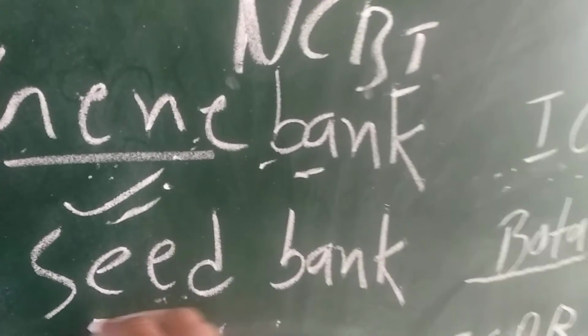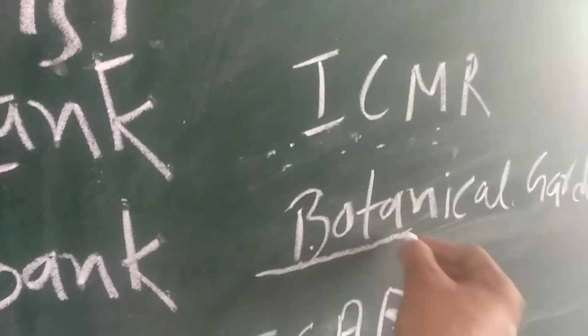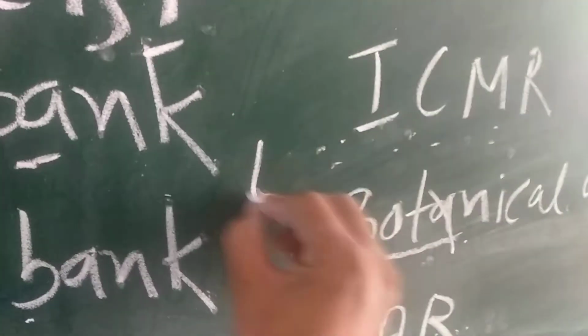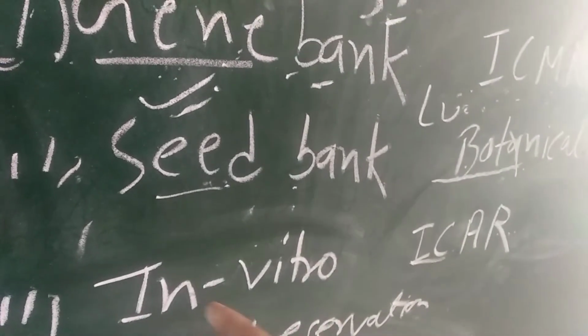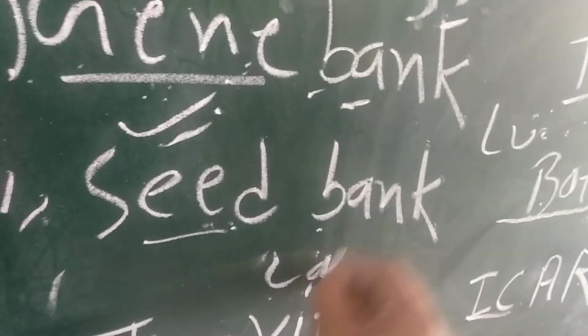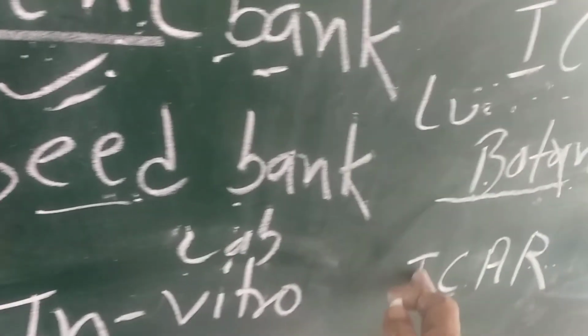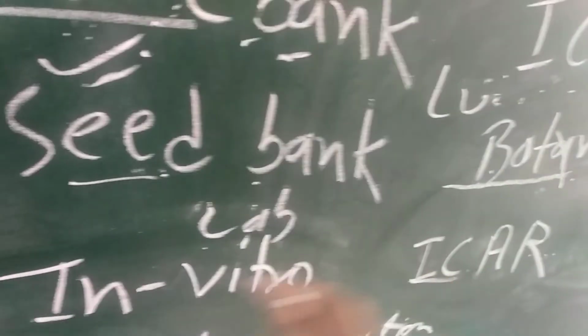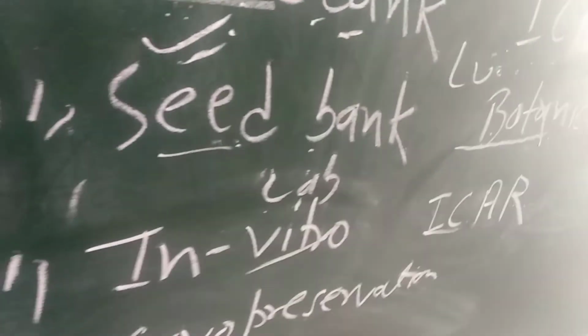Second one, seed bank. For plants, seed banks are used. Botanical garden. One of the main botanical gardens is in Lucknow, you can look it up. Okay. Then in vitro. In vitro means in the lab, so preservation of plants and animals in the lab. Indian Council of Agricultural Research, and many more labs are preserving plants and animals in vitro.